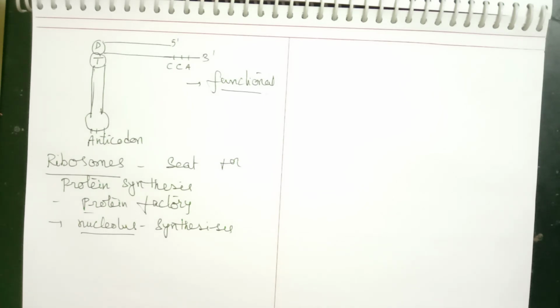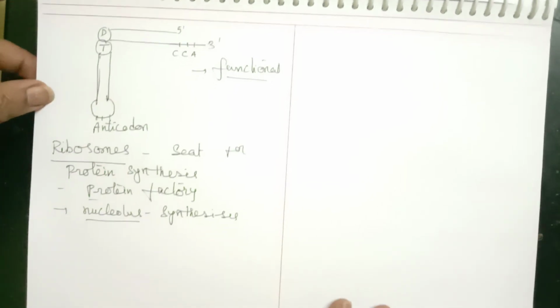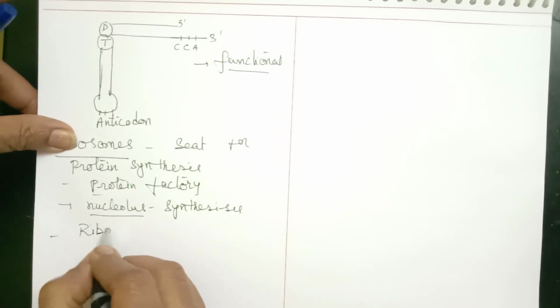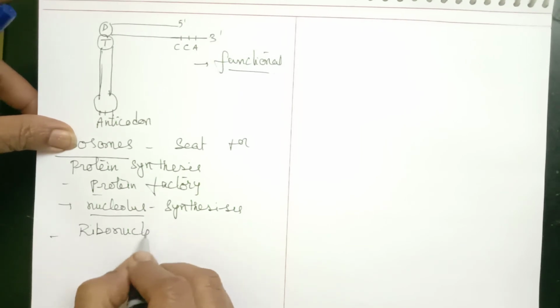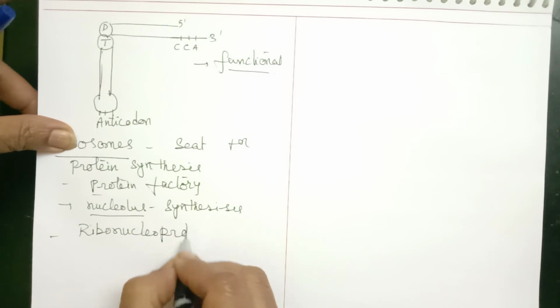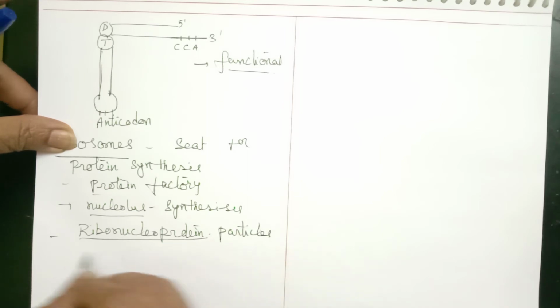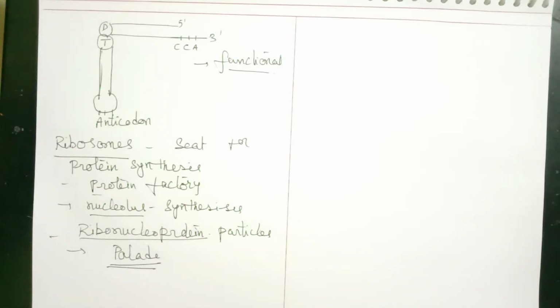Now, these ribosomes are made up of ribonucleoprotein particles, which were first identified by the scientist Palade. That way, these are also called Palade granules.